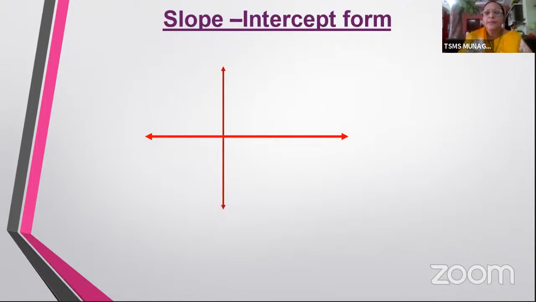Now here suppose I take the x-axis and y-axis like this, and there's a line which is intersecting the x-axis and y-axis, and this line is making an angle theta with the positive x-axis in the positive direction, and you have a portion cut by this line on the y-axis. Now there is one portion from the origin to the point of intersection of the line and the y-axis, and that portion we call the y-intercept. So intercept is nothing but that portion on the axis which is cut by the line or intersected by the line.